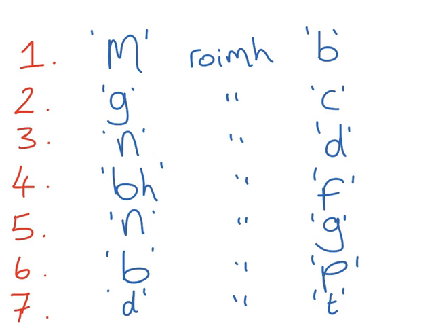M goes before B, G before C, N before D, BH before F, N before G, B before P, and D before T. If you have a word beginning with a consonant other than B, C, D, F, G, P, and T, well then you simply leave it as it is, even if the rule states that it takes an urú. So that's the possessive adjectives, and that also incorporates a little lesson on the urú.